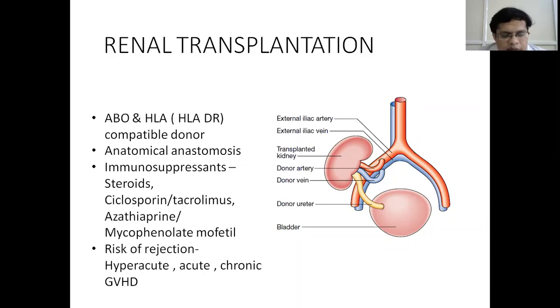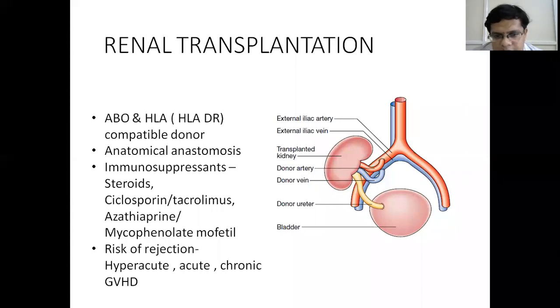So in today's class, we have seen chronic kidney disease. What is the definition of chronic kidney disease? Then we have seen the stages of chronic kidney disease, stage 1 to stage 5, where stage 5 is called end stage renal disease. Then we have seen the etiology of chronic kidney disease, where diabetes is the most common cause.